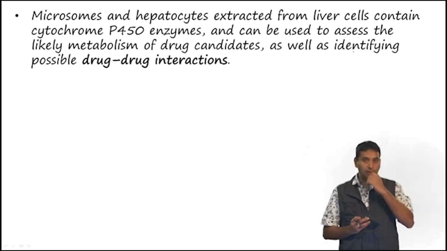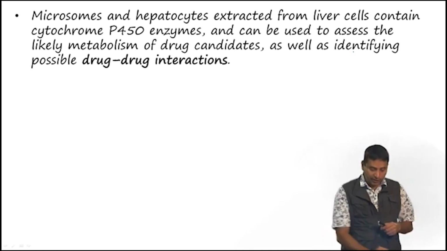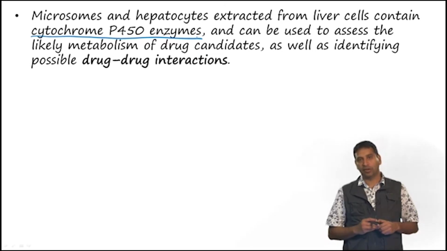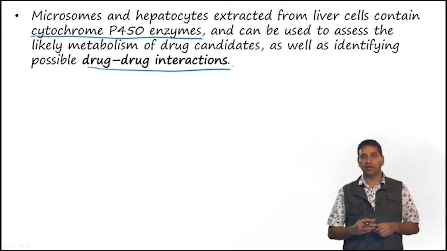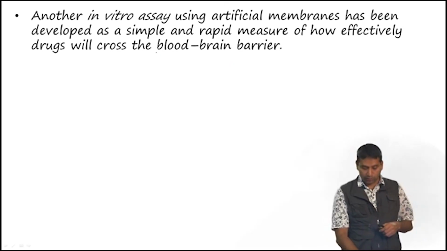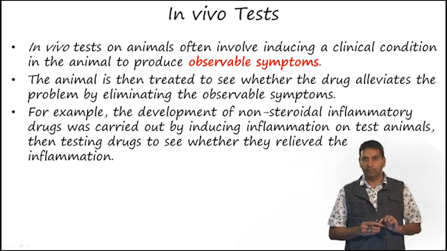There are also microsomes and hepatocytes which can be extracted from liver cells, and these contain cytochrome P450 enzymes, which we have discussed very extensively previously, and these can be used to assess the likely metabolism of drug candidates. And they are also used possibly to identify drug-drug interactions. So, another in vitro assay using artificial membranes has been developed to measure how well drugs will cross the blood-brain barrier. The next class of bioassays would be in vivo tests.